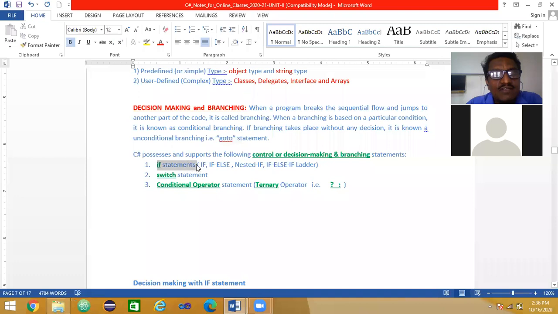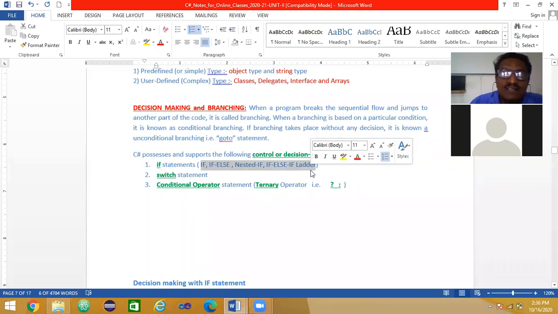So in that, a simple if statement, or you can use if else and nested if, and then if else if ladder. You can simply write it as else if ladder instead of writing this if else if. You can simply write this if else ladder. So these four things we will be discussing today with some examples.